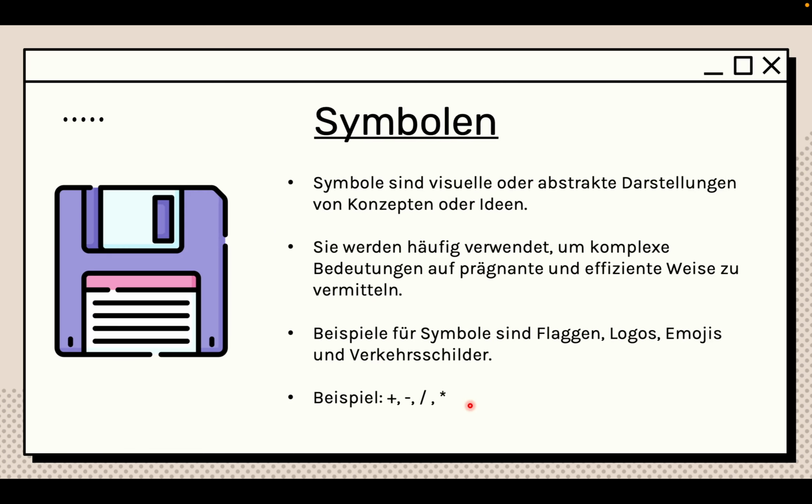Let's continue. Now symbols are quite similar to Zeichen in the sense that they're just something visual. However, they're abstract ideas or concepts that can be processed through a little symbol. For example, it says here, sie werden häufig verwendet, komplexe Bedeutungen auf prägnante und effiziente Weise zu vermitteln. Examples are symbols or flags, logos, emojis, and Verkehrsschilder. An example of these would be the plus, the minus, and the division and the multiplication signs.